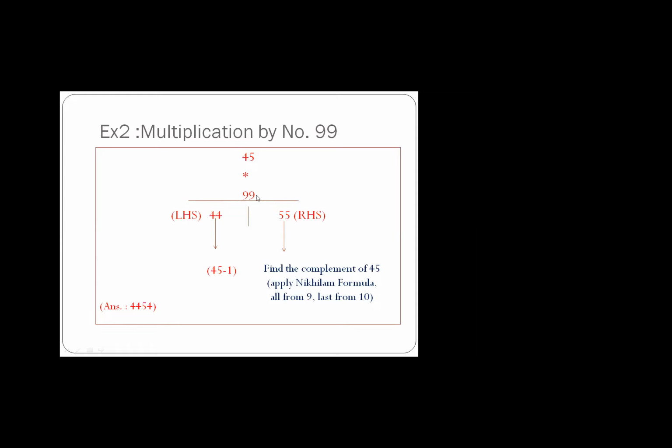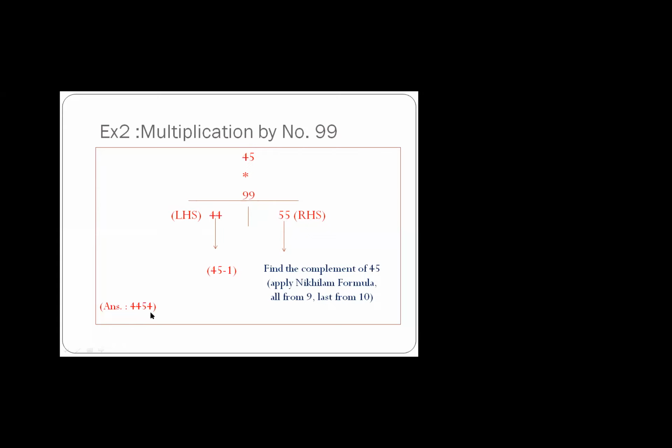Now forget 99. 99 ko bhul jaiye. What is the second number? Second number is 45. Now what you have to do? Subtract 1. So 45 minus 1 will be 44. So that will be your left hand side part. Now what will be the right hand side part? Very simple. Apply Nikhilam Sutra on this number 45. So 9 minus 4, 5. 10 minus 5 is 5. So answer will be 4455.